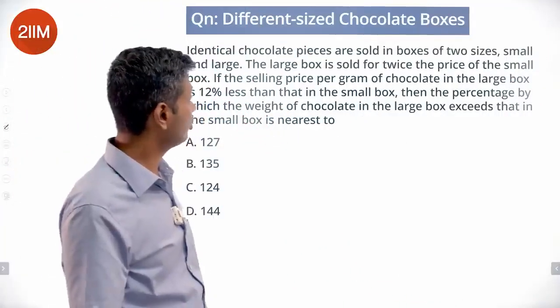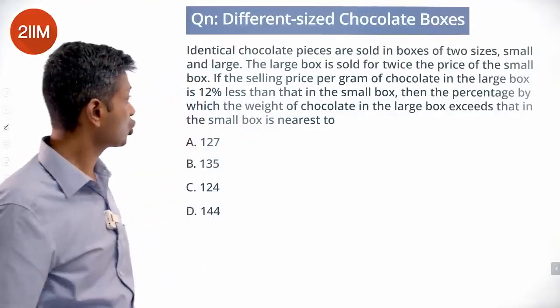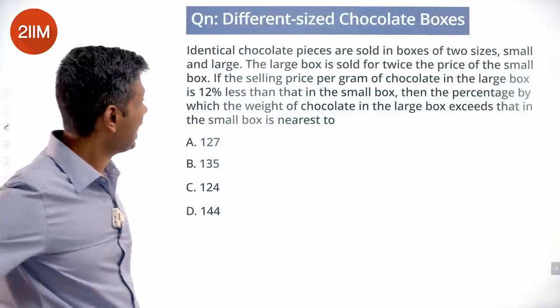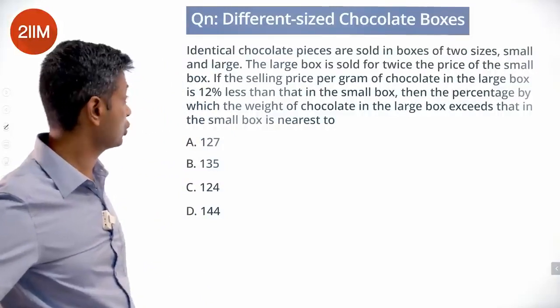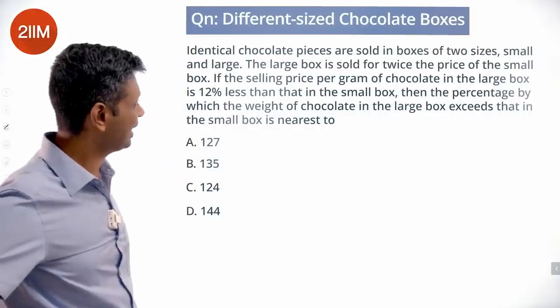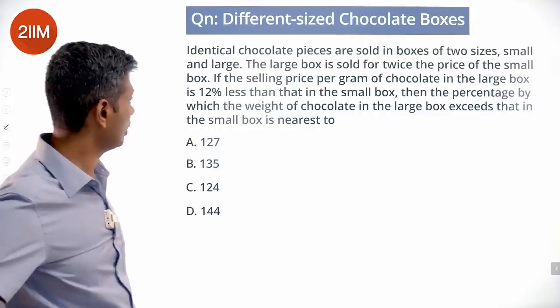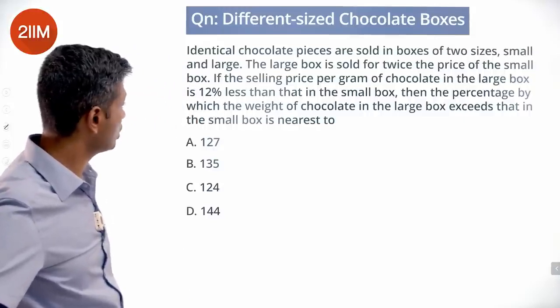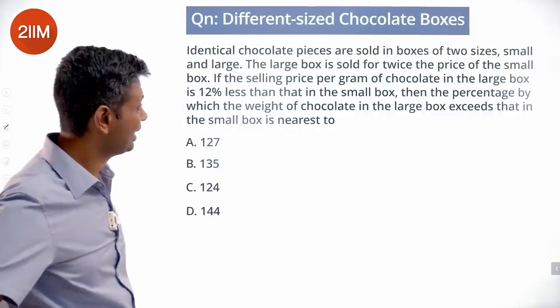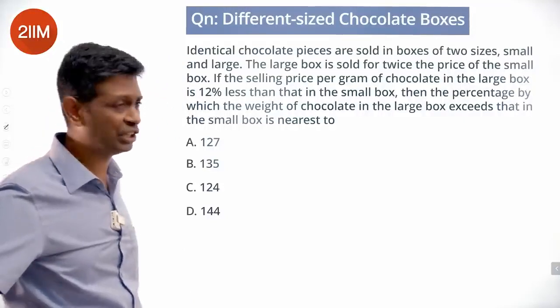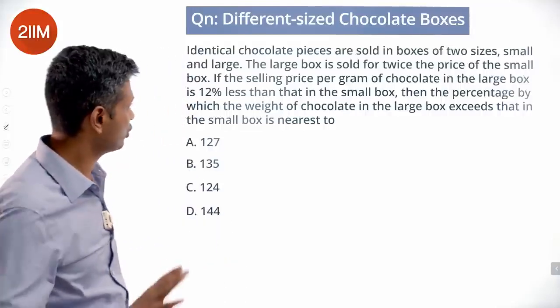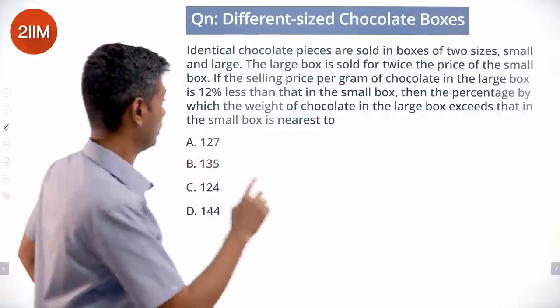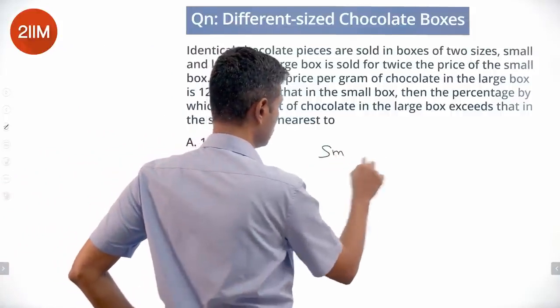Identical chocolate pieces are sold in boxes of 2 sizes, small and large. The large box is sold for twice the price of the small box. The selling price per gram of chocolate in the large box is 12% less than that in the small box. Then the percentage by which the weight of chocolate in the large box exceeds that in the small box is nearest to? Very interesting question. It is sold for twice. So small, large.